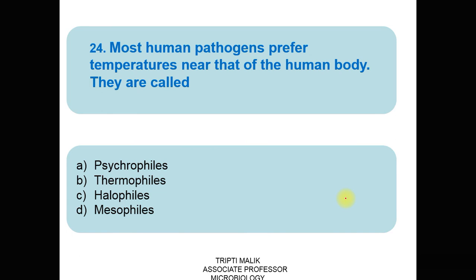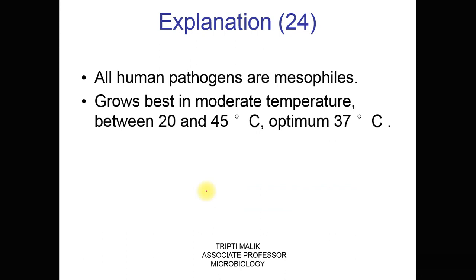Question number 24. Most human pathogens prefer temperature near that of the human body. They are called A. Psychrophiles, B. Thermophiles, C. Halophiles, D. Mesophiles. The correct answer is D. Mesophiles. Mesophiles are the organisms which grow best in moderate temperature ranging between 20 to 45 degrees Celsius, the optimum being 37 degrees Celsius. So most of the human pathogens grow at this temperature of 37 degrees Celsius.